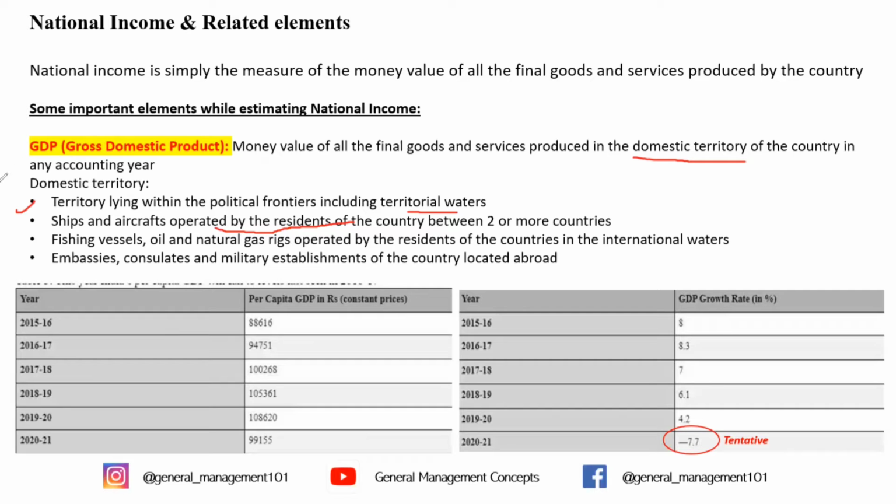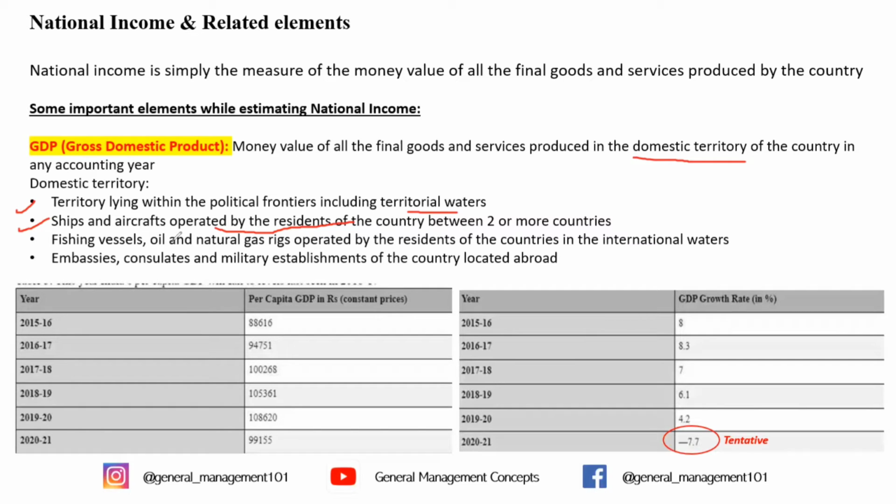The third is the fishing vessels and the oil rigs that are operated by the residents of our country even in international waters, because if the persons who are operating those fishing vessels belong to our country, they are getting the salary, and since they are based in India, it will be counted in your country's GDP.